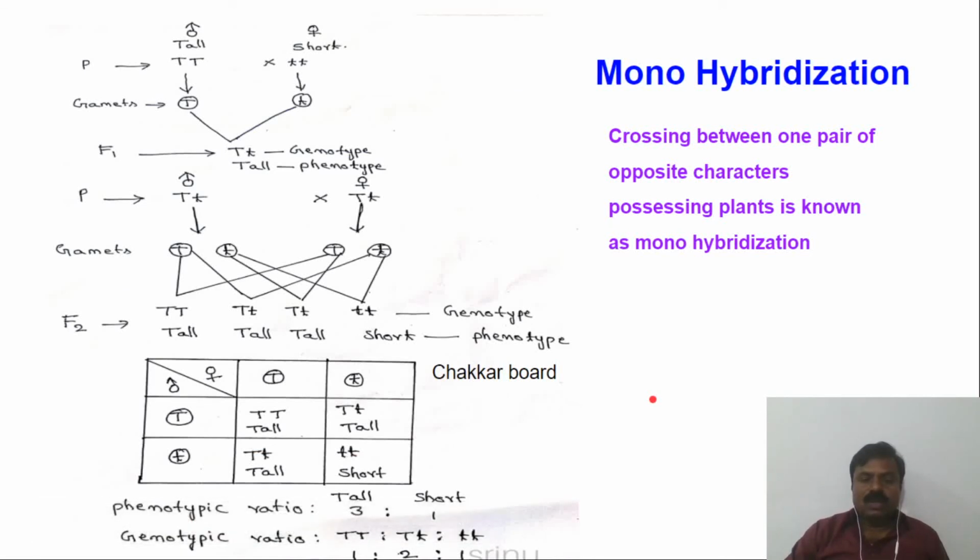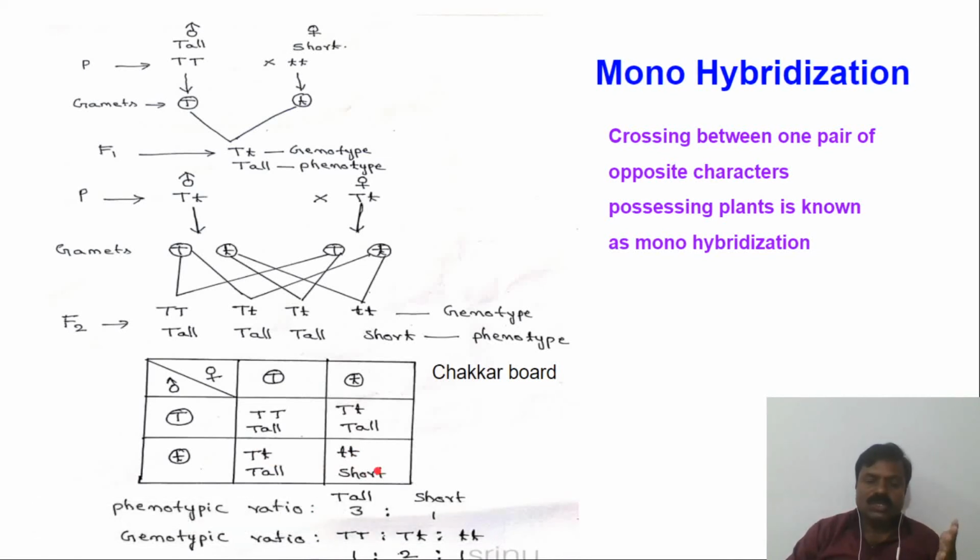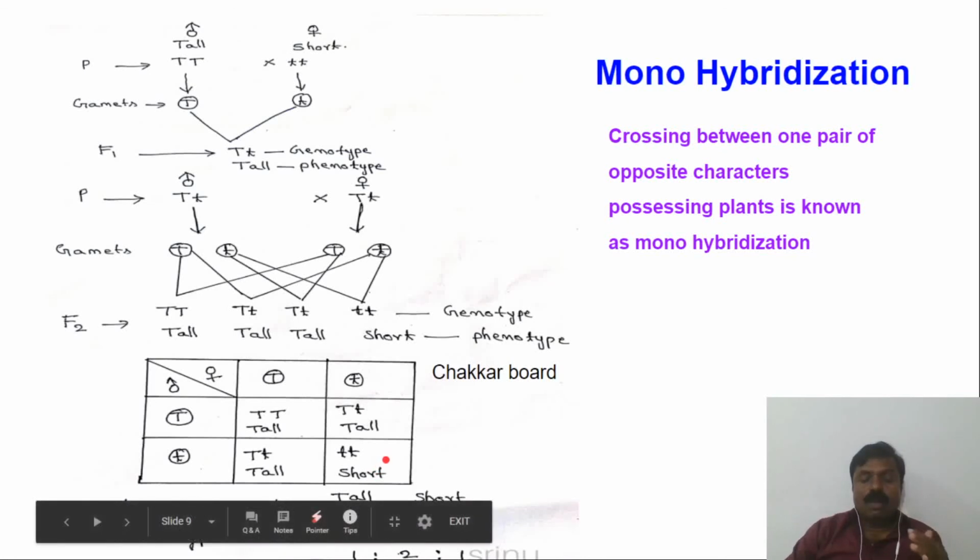So here, totally 3 tall plants are there. This is a tall plant, this is a tall plant, and this is a tall plant. This is the phenotypic ratio, and this one is a short plant. So 3 are tall plants and 1 is a short plant. So the phenotypic ratio is 3:1. But genotypically it is different. See, capital T, only 1 is there.